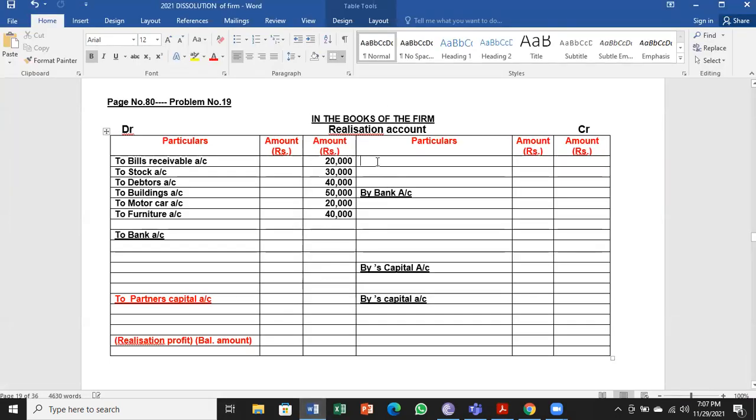So I will take on the credit side by creditors account 50,000, by bills payable account 30,000.